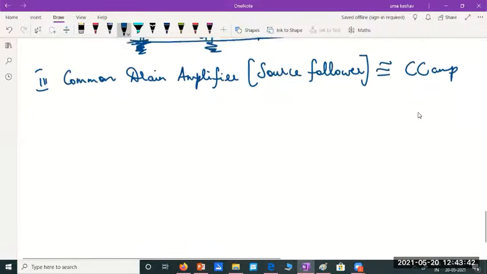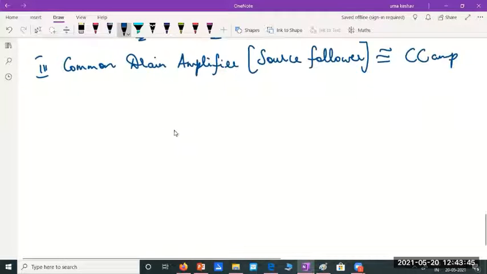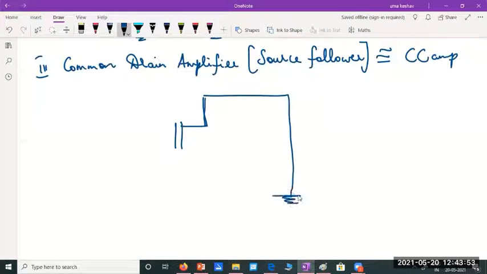Okay. So can you draw the circuit of common drain amplifier? As I told you, whichever terminal is supposed to be common, you have to bring that terminal to ground. Here the drain should be brought to ground. Input will be given between the gate and drain, and the output will be measured.